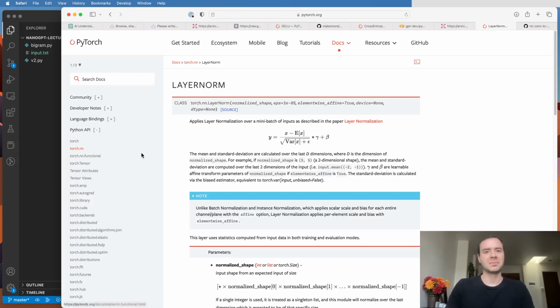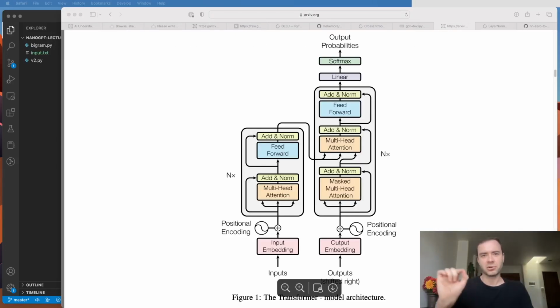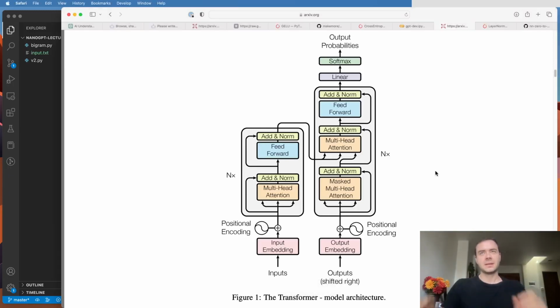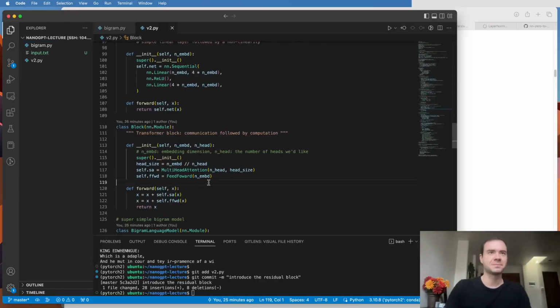So let's now implement layer norm in our transformer. Before I incorporate the layer norm, I just wanted to note that, as I said, very few details about the transformer have changed in the last 5 years, but this is actually something that slightly departs from the original paper. You see that the add and norm is applied after the transformation. Now it is a bit more common to apply the layer norm before the transformation. So there's a reshuffling of the layer norms. This is called the pre-norm formulation, and that's the one that we're going to implement as well. So a slight deviation from the original paper.